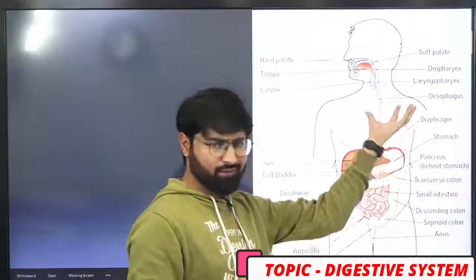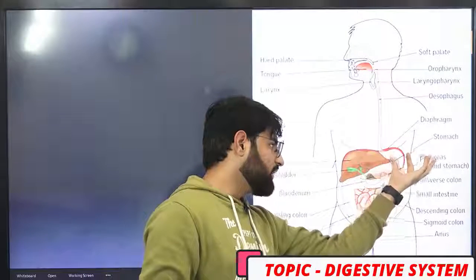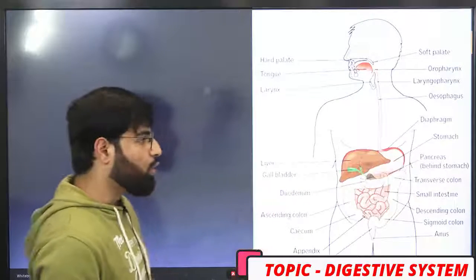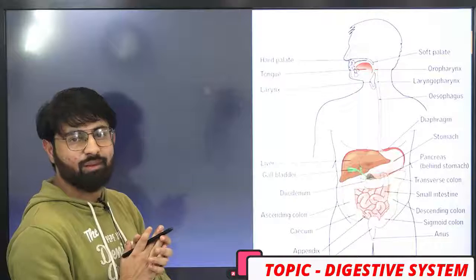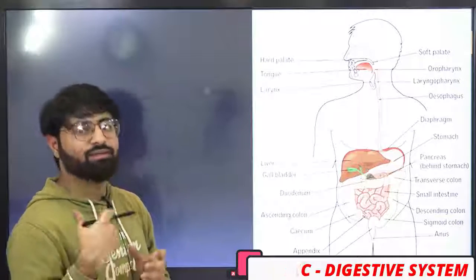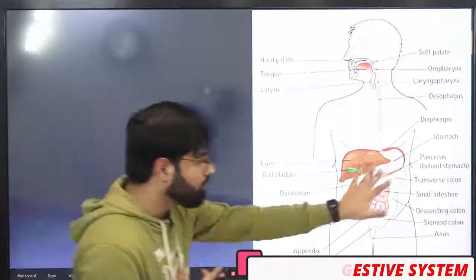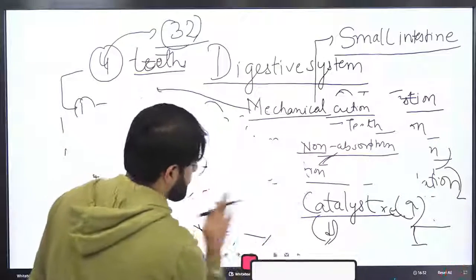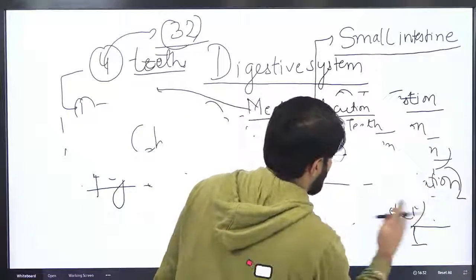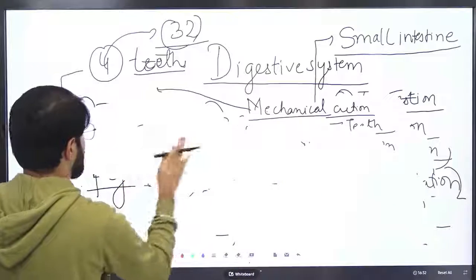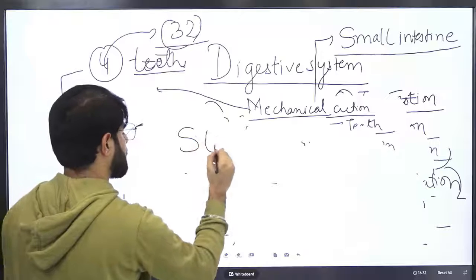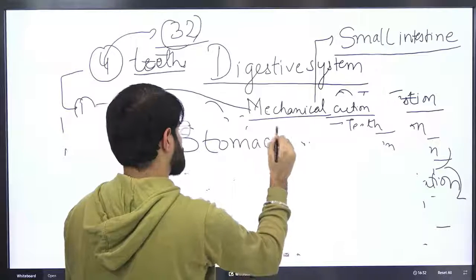After the food has reached the stomach, let me go to the stomach. What kind of enzymes are present in the stomach? What kind of acid is present in the stomach? Let me go to the stomach. After the food goes through the food pipe, the food reaches the stomach.